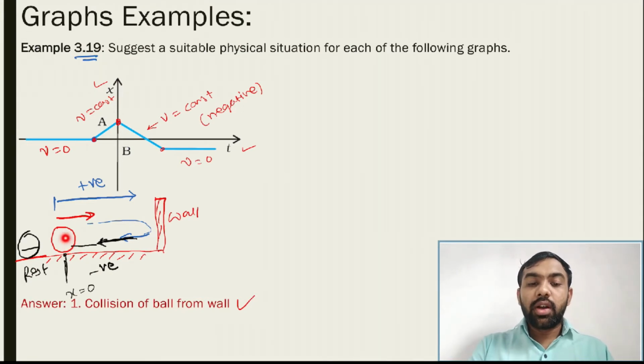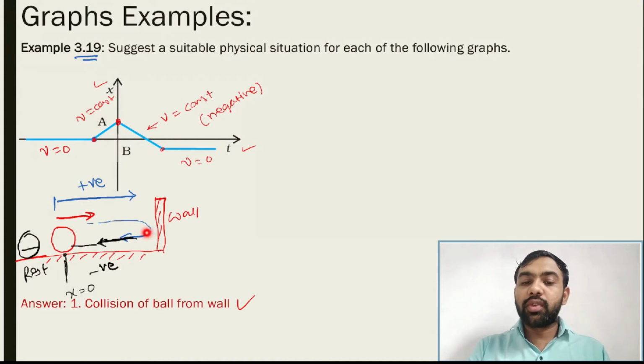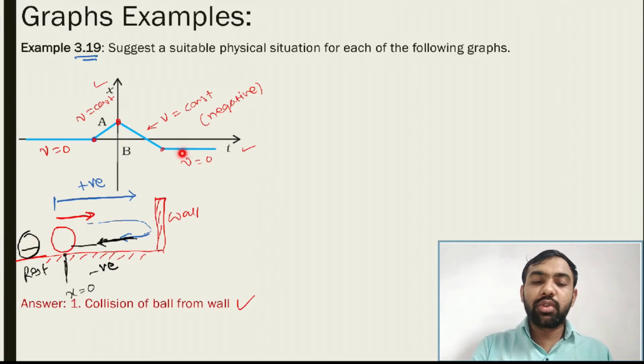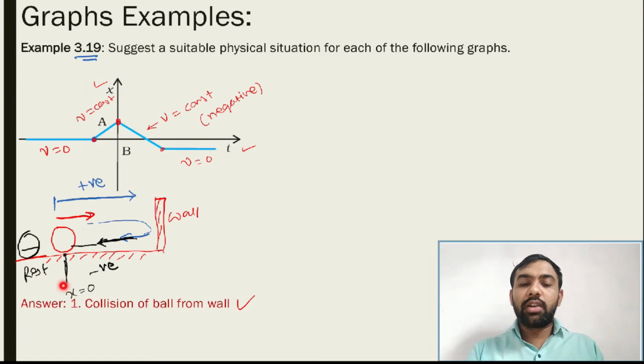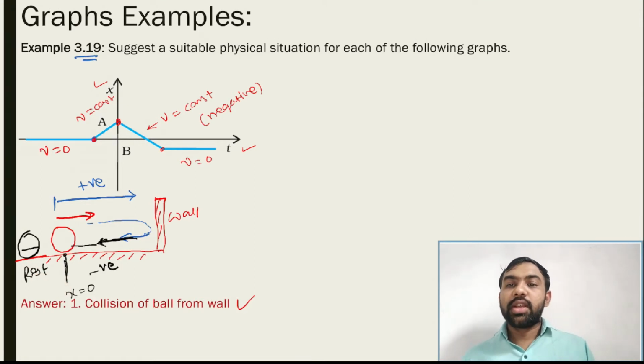Now you just give some velocity to the ball, then the ball is moving towards the wall first, positive, then after collision with the wall, it's coming back. So coming back and it comes to rest somewhere here, because here is the negative direction. So x is equal to 0, towards the right side positive and towards the left side negative. Okay, so this is the example, simple one. That is the physical situation for this graph.